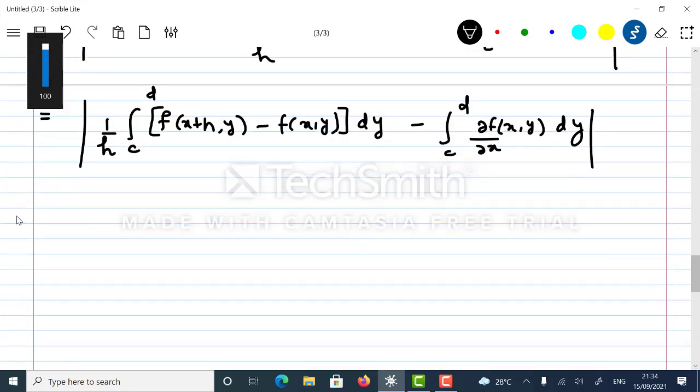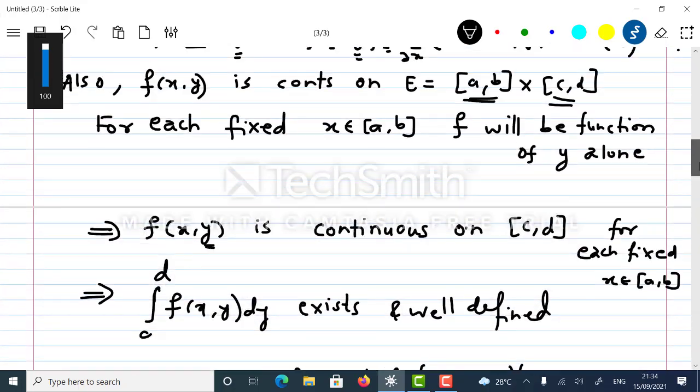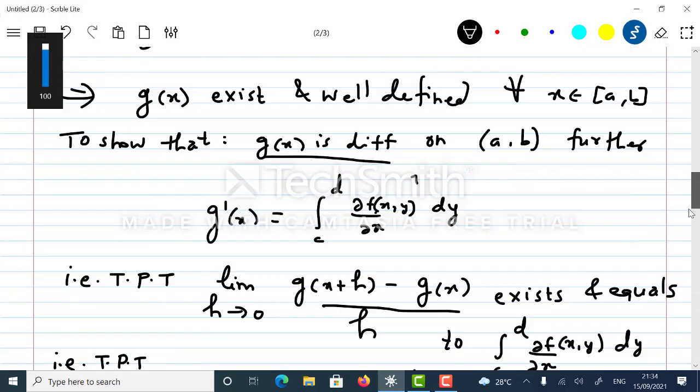Okay. So further this is same as 1 upon h. The integral c to d will remain as it is. So f of x plus h comma y minus f of x comma y. This difference we have already calculated in 1. Yeah, f of x plus h comma y minus f of x comma y is equal to h times dou f upon dou x at x plus theta h comma y.